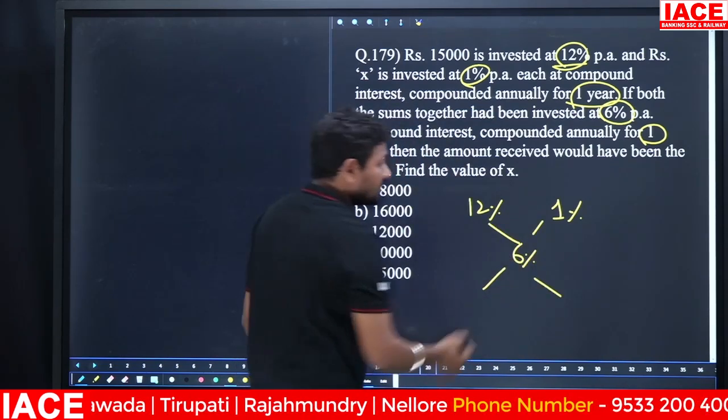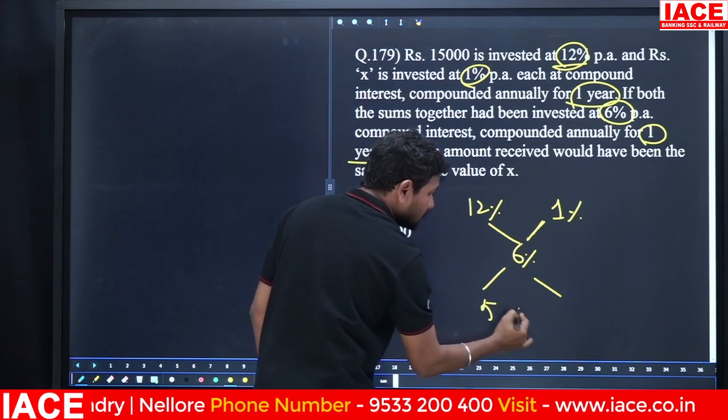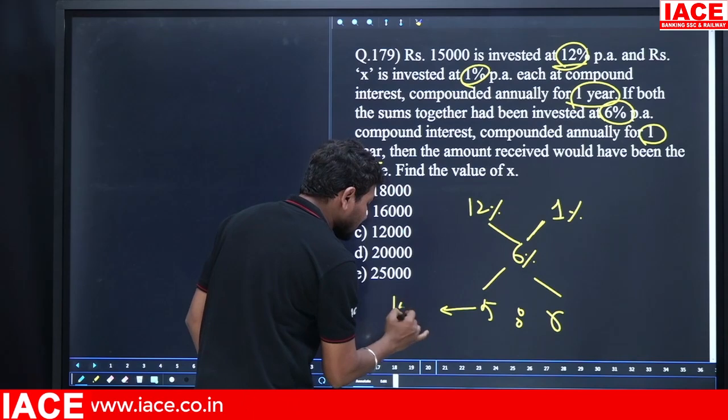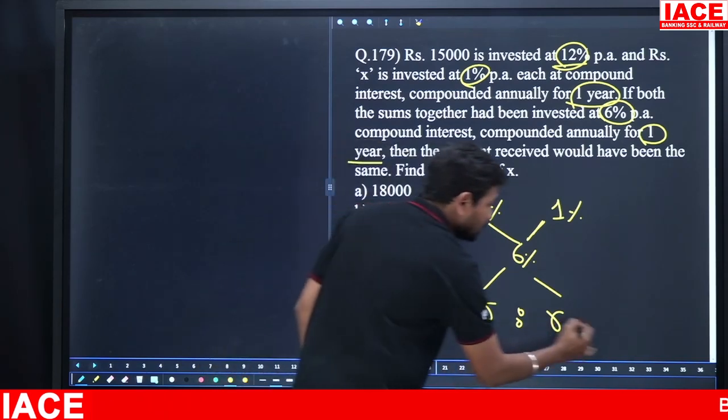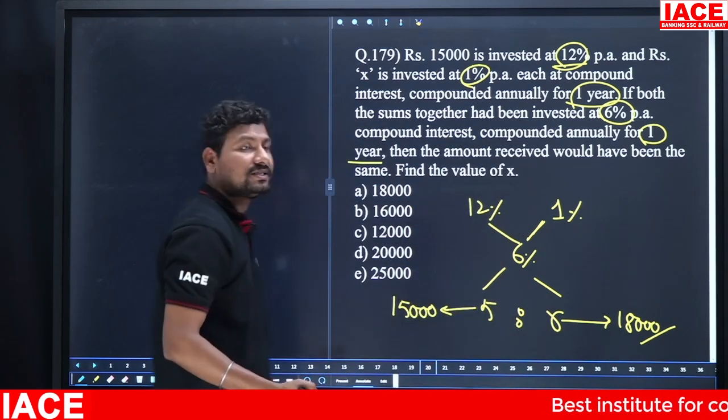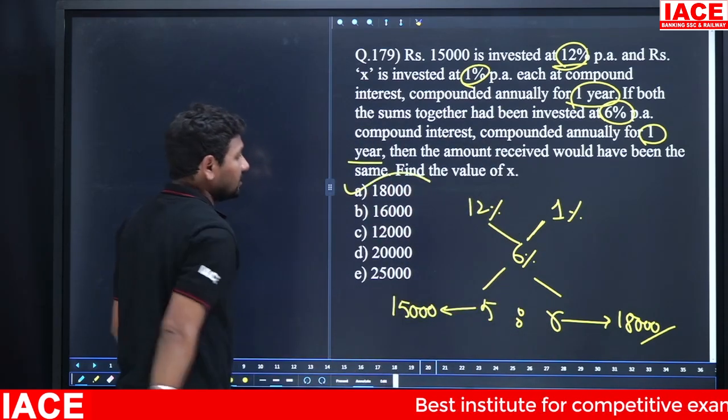Take a mixture and allocation method. Then 1 to 6 difference is 5 parts and 12 to 6 parts is 6 parts. And 5 parts purpose his investment is 15,000. Then 6 parts purpose his investment become how many thousand? 18,000. Then the second part of the investment is required, that is 18,000. Option A.